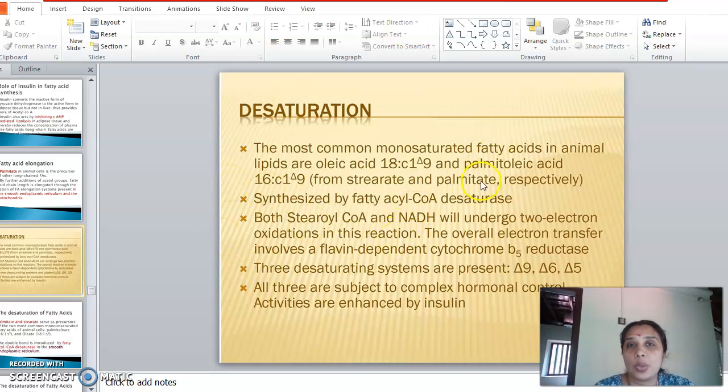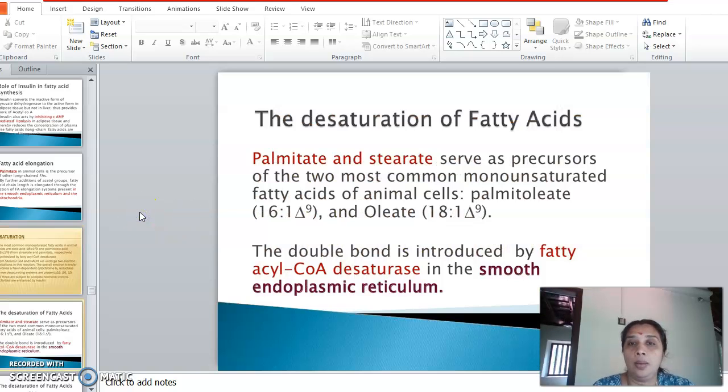And the unsaturation reaction is, of course, regulated by the hormone insulin. The palmitic acid and stearic acid are the precursors of unsaturated fatty acids. First, the unsaturation is happening in a stepwise manner. First, a single double bonded fatty acid will be formed. That is, a monounsaturated fatty acid will be formed.